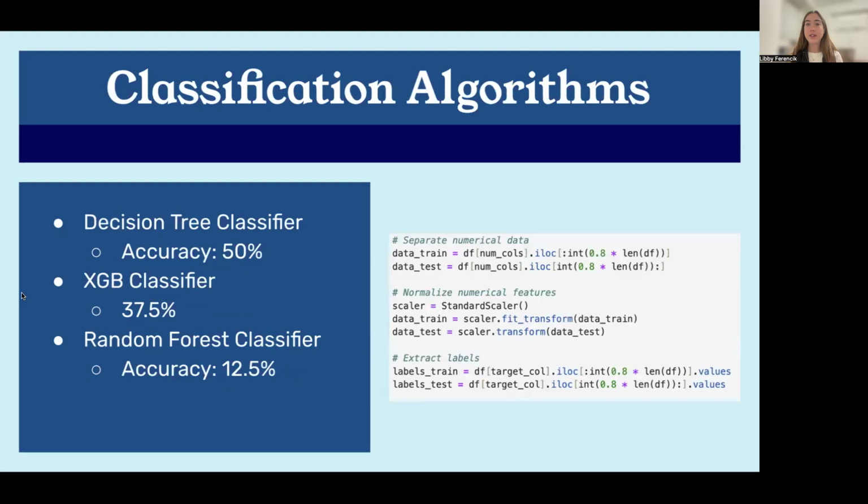I then turned to various classification algorithms based on class discussions and my own research. Out of all the ones I tested, the top 3 performers were the decision tree classifier, the XGBoost classifier, and the random forest classifier. The decision tree classifier yielded an accuracy of about 50%. This was the best I was able to do out of all my classification methods. I had improved this from my initial 35% accuracy when I went back and normalized the data. So once again, this was key.